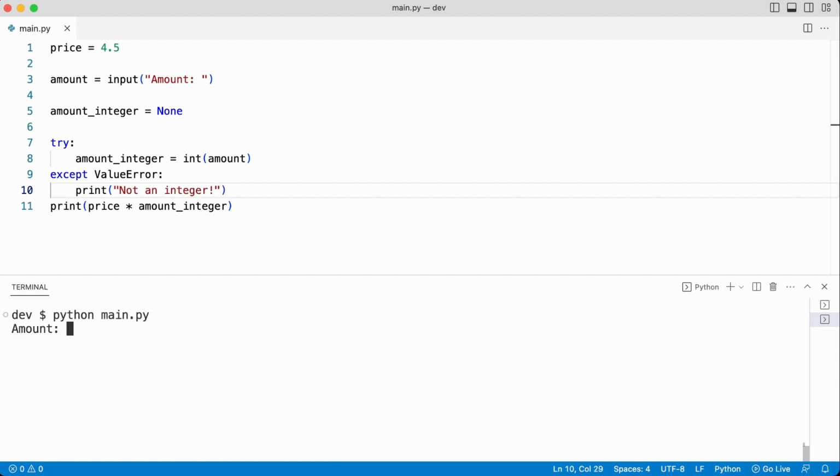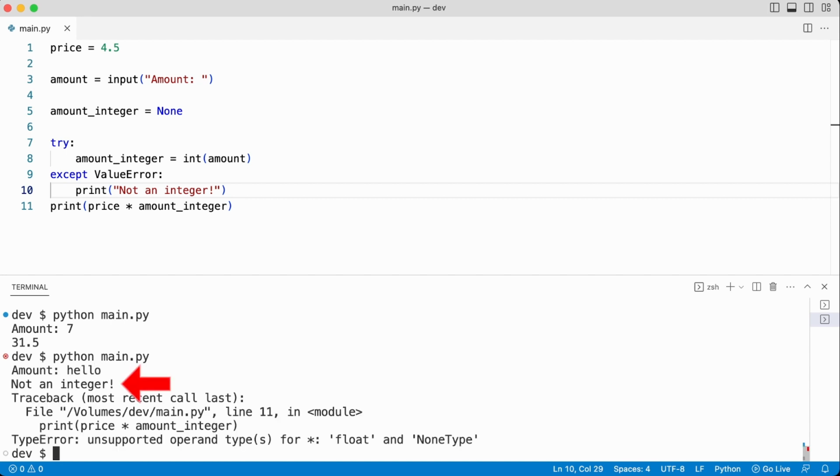When I enter an integer, the program runs until the end. But what happens if I enter some text? Python printed the friendly message, "This is not an integer," and then proceeds without converting the string. The price is now multiplied by none, and this raises another error. So, we move the problem to another location, and this is a valuable lesson to learn.